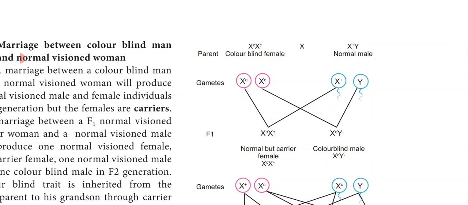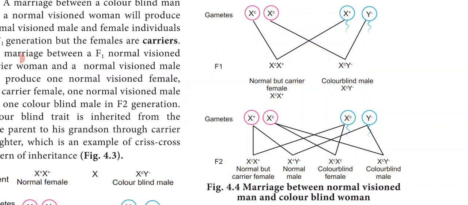When the F1 carrier female gets married to a colorblind male, she will produce a normal vision carrier daughter, a colorblind daughter, a normal vision son, and a colorblind son in the F2 generation. These are the possibilities in the F2 generation.